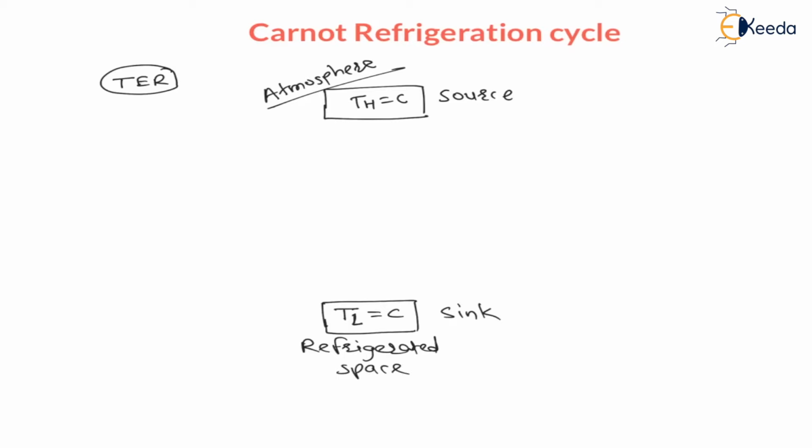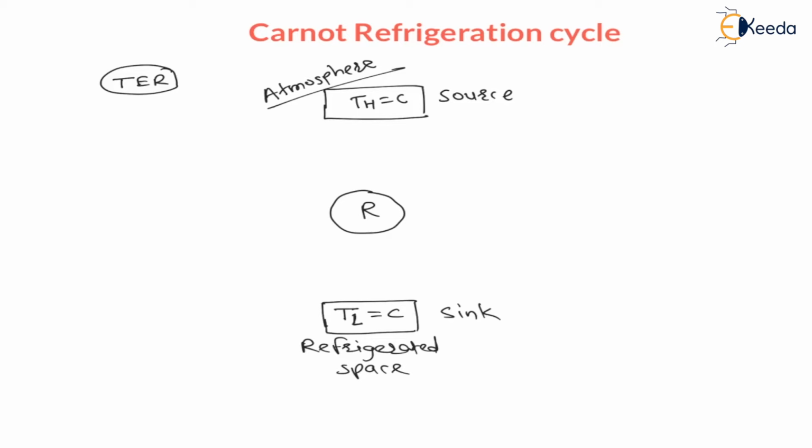The space from which we need to remove the heat is called the refrigerated space, right? Now between the atmosphere and the refrigerated space, or between the source and sink, if I put here a Carnot refrigerator, meaning an ideal refrigerator, which is also called a reversible refrigerator, right?